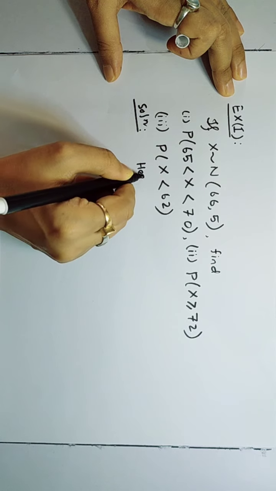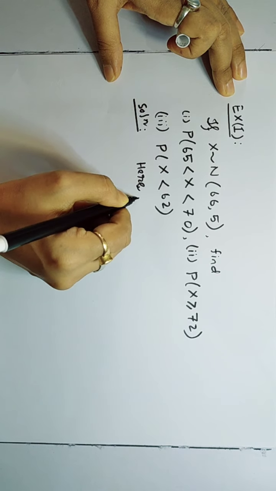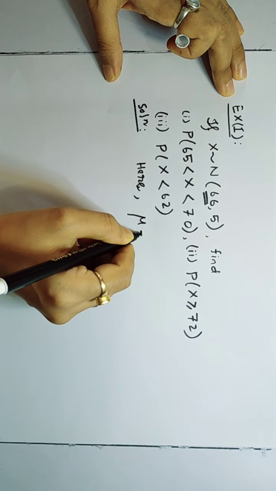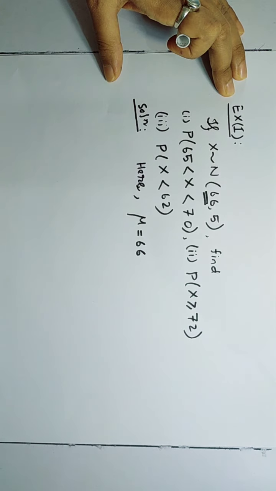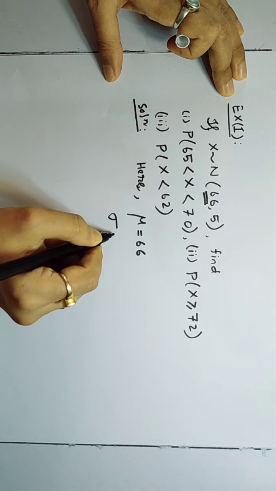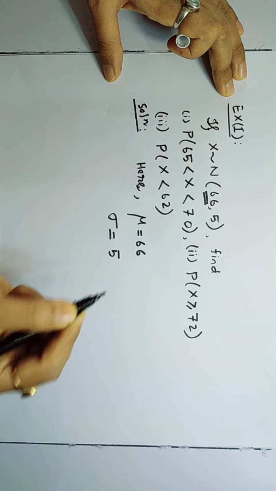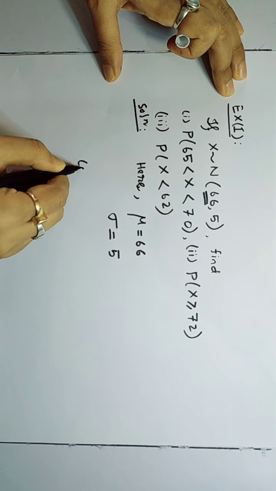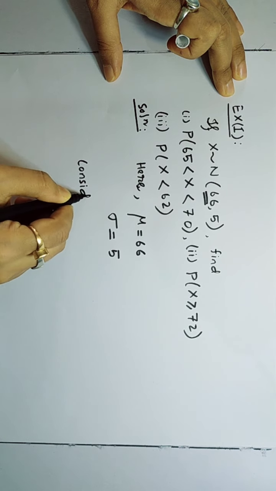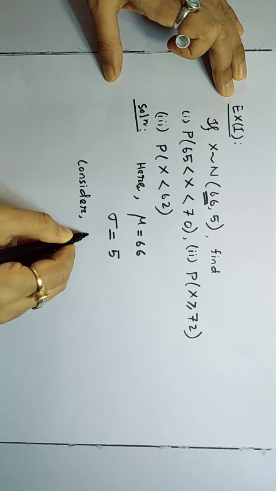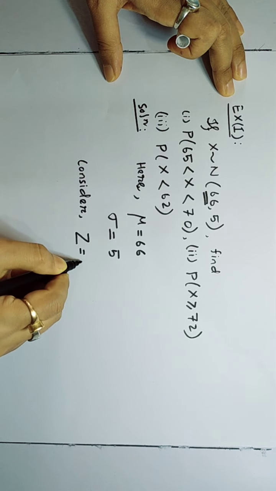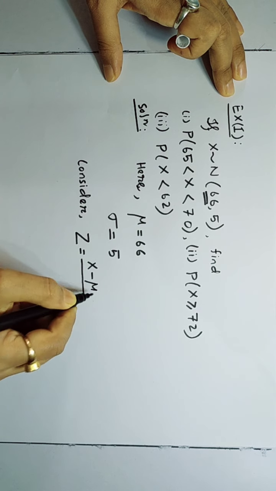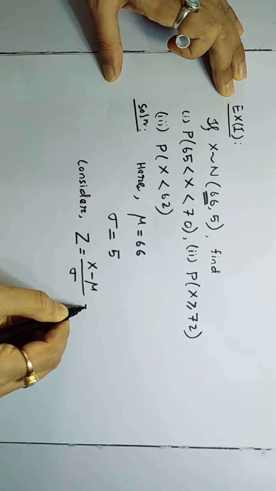Here you can see the mean is 66 and standard deviation is 5. So to use the table, we have to first consider the standard normal variate z is equal to (x minus mu) by sigma.